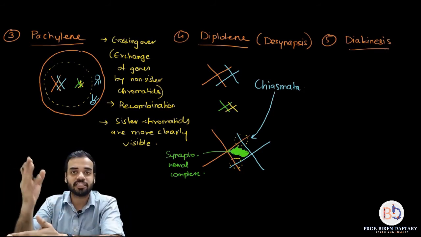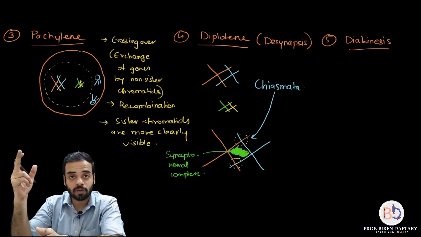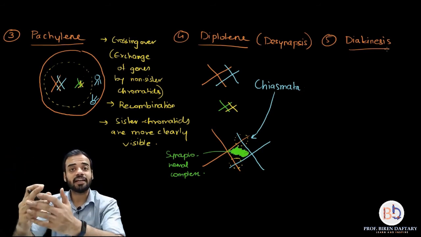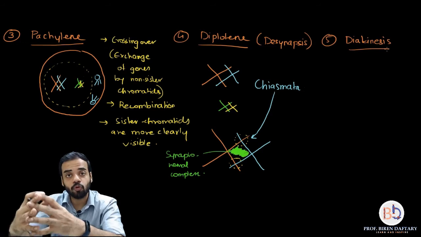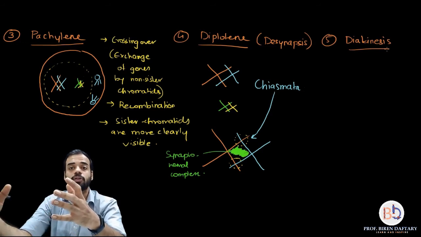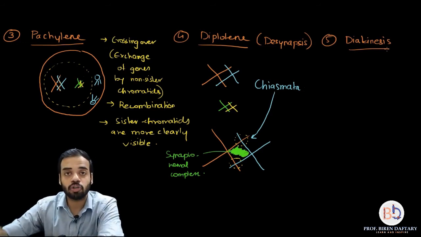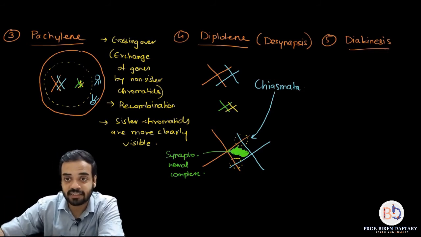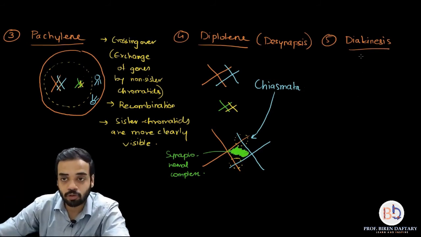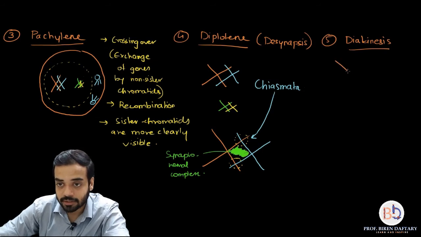Because of that, chiasmata can be seen. Also, synaptonemal complex decreases. Now in diakinesis, the chromosomes begin to move further apart. Please remember. So if I want to show the homologous chromosomes in diakinesis, the diagram that I am going to draw is going to be like this.